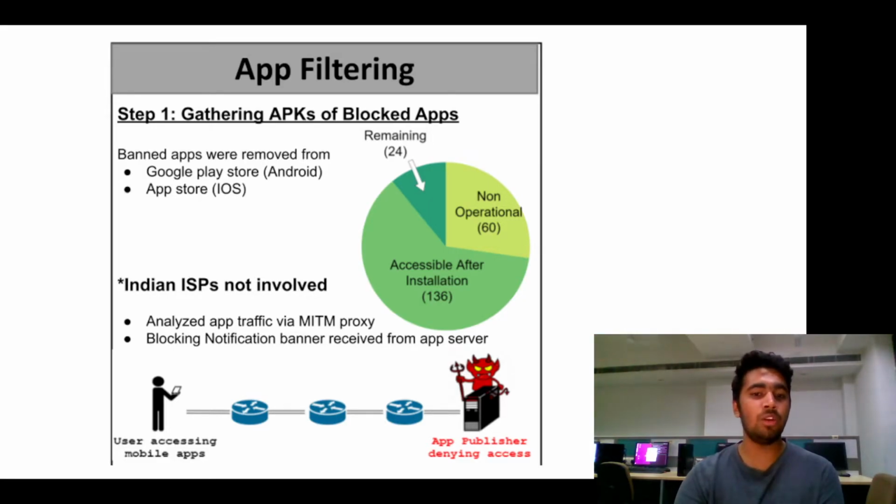Now, we manually tried running the remaining 24 apps and observed some kind of blocking notification from legitimate app servers and not from Indian ISPs, which is generally the case with website filtering, implying the role of app publishers themselves in app filtering.